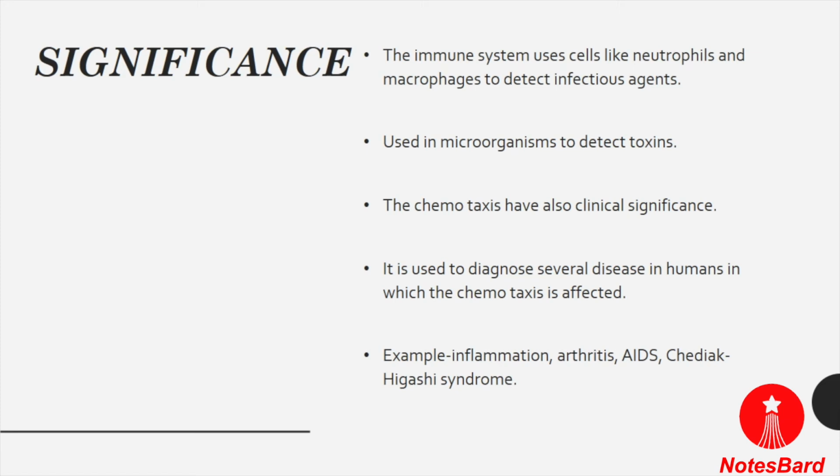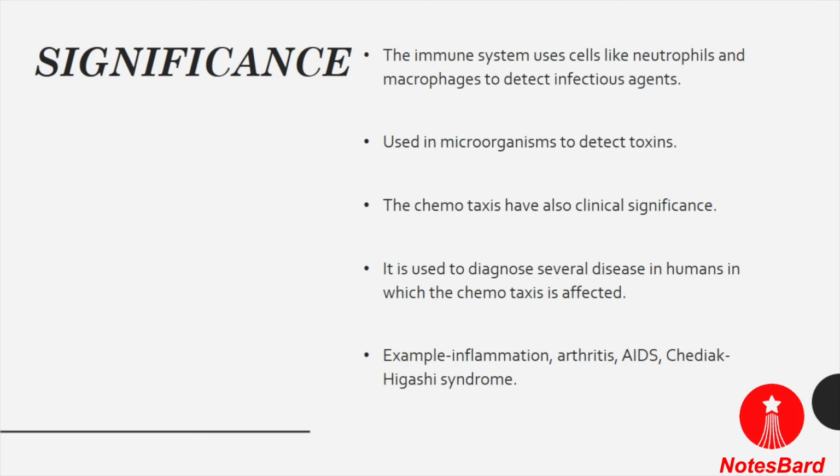Chemotactic movement and chemotaxis are very important in prokaryotic as well as in eukaryotic organisms, and the significance of this phenomenon is very high in humans as well as in other animals and plants. In humans, the immune system, which includes white blood cells, uses cells like neutrophils and macrophages.